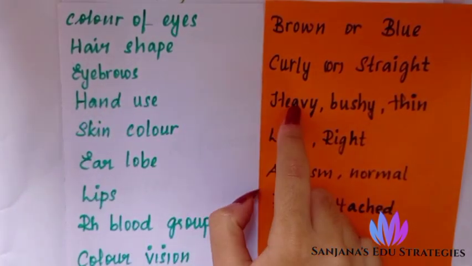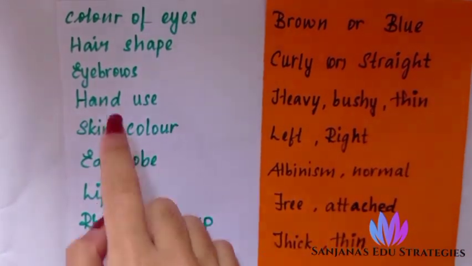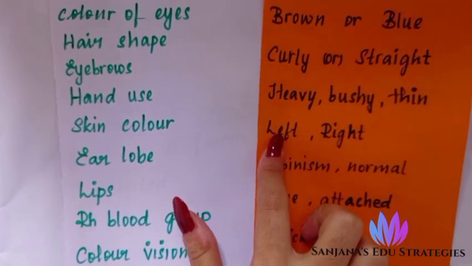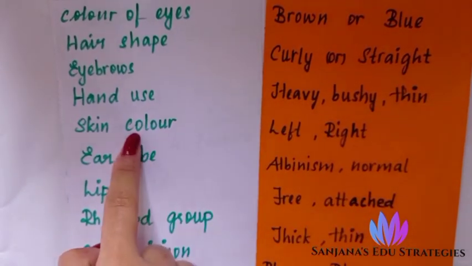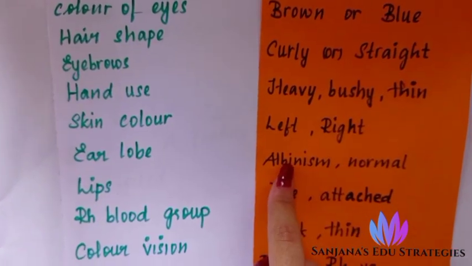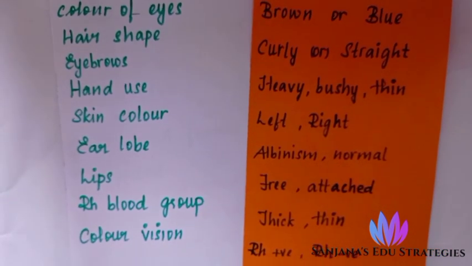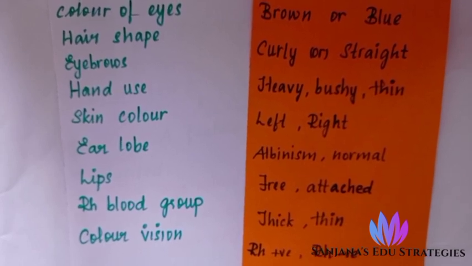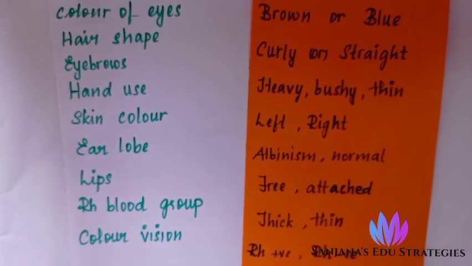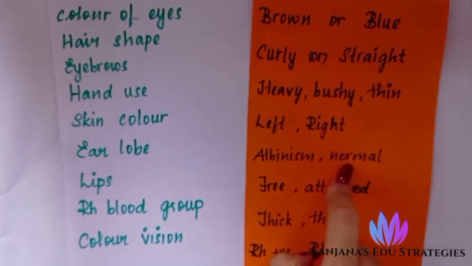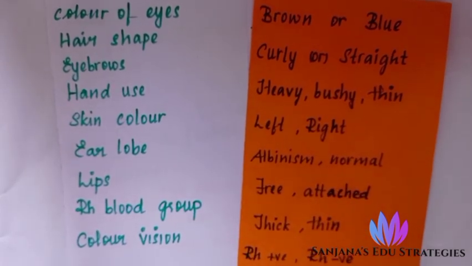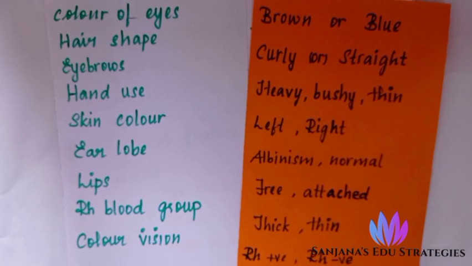Eyebrows may be heavy, bushy, or thin. Hand use: the person may be left-handed or right-handed. Skin color: they may have albinism. Albinism means the skin pigmentation will be lost. They don't have any pigment in the skin. That is known as albinism. Or they will have normal pigmentation like dark skin or light skin.